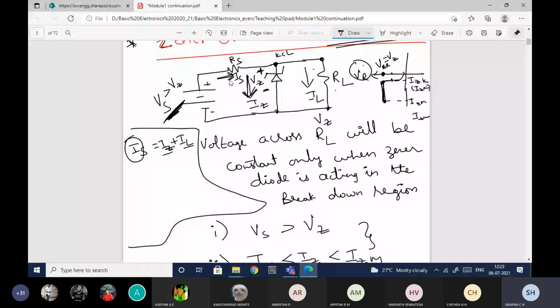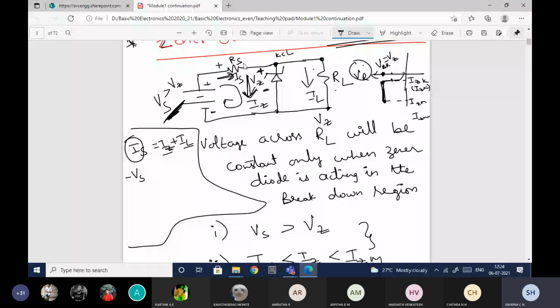In order to get the equation with respect to RS, we will just apply KVL here. As I am moving in the clockwise direction, my first sign is minus. So minus Vs, current is flowing in this direction, so this is positive and this is negative, so plus IsRs, then plus Vz is equal to 0.